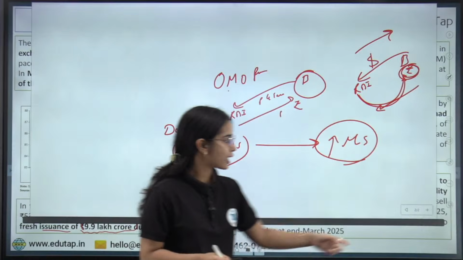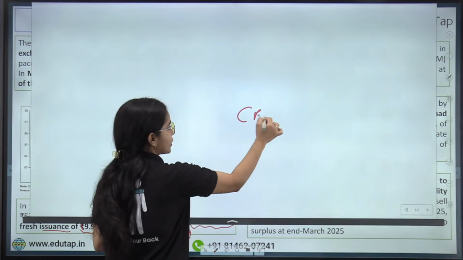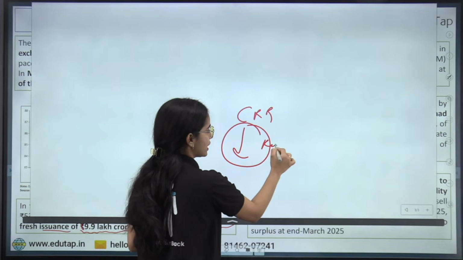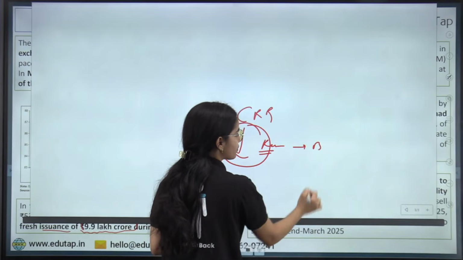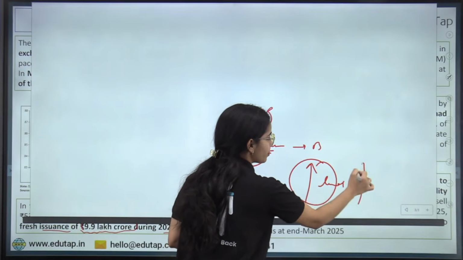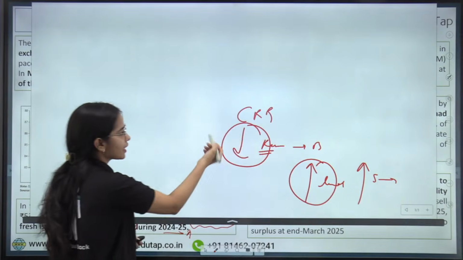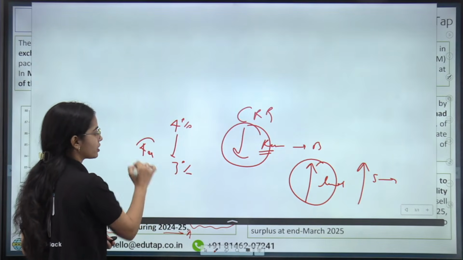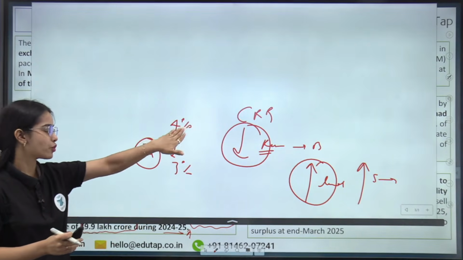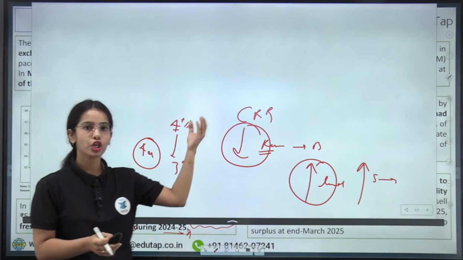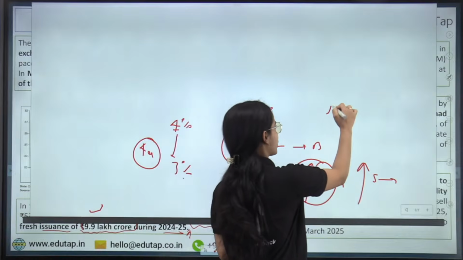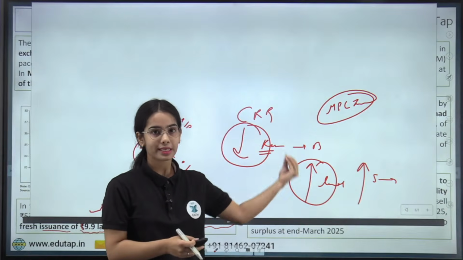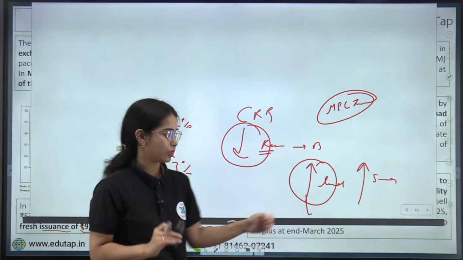Now, do you remember that the CRR has been decreased? So what is the decrease that has come in the CRR? Now, if the CRR is decreased, that means less reserves have to be kept by the banks. So that means they will have more money to lend. So there will be more supply of money to the people, right? So CRR has been decreased from 4% to 3% in 4 equal tranches. So it is said that the CRR will be reduced from 4% to 3% in 4 equal tranches. This decision has been recently taken in the Monetary Policy Committee June meeting, where the RBI is decreasing the CRR so that the banks have to maintain less reserves and the banks will be able to lend more, right?